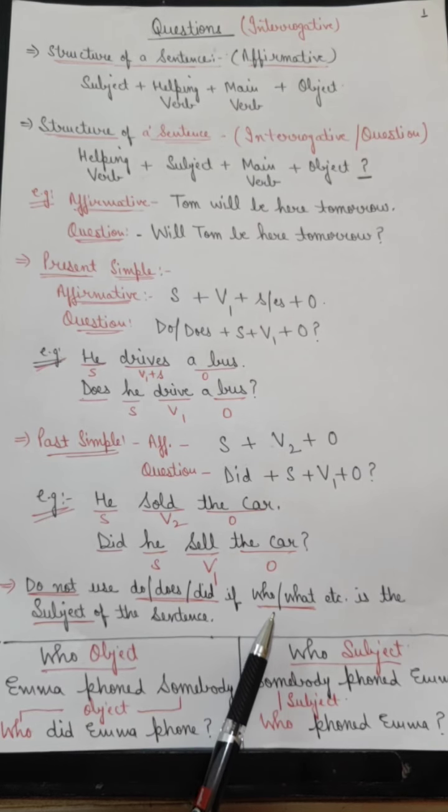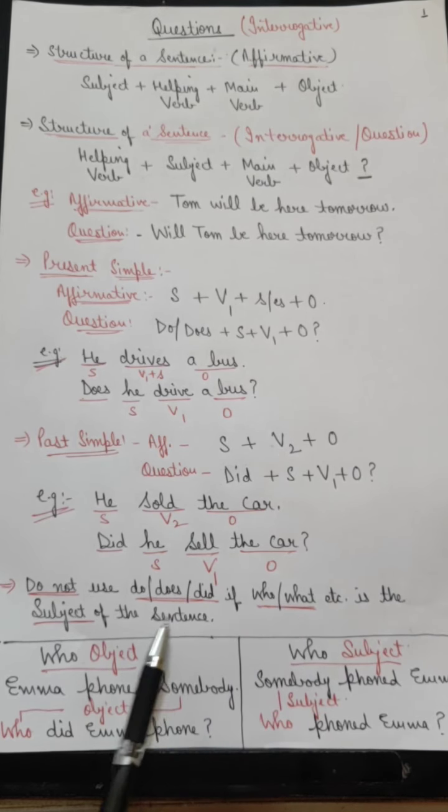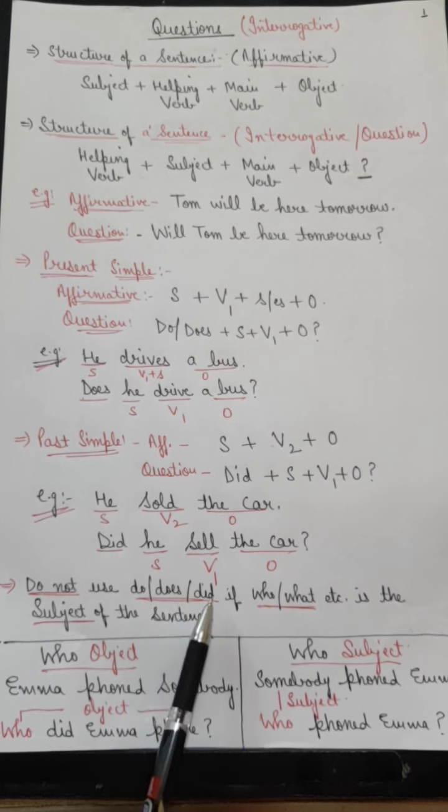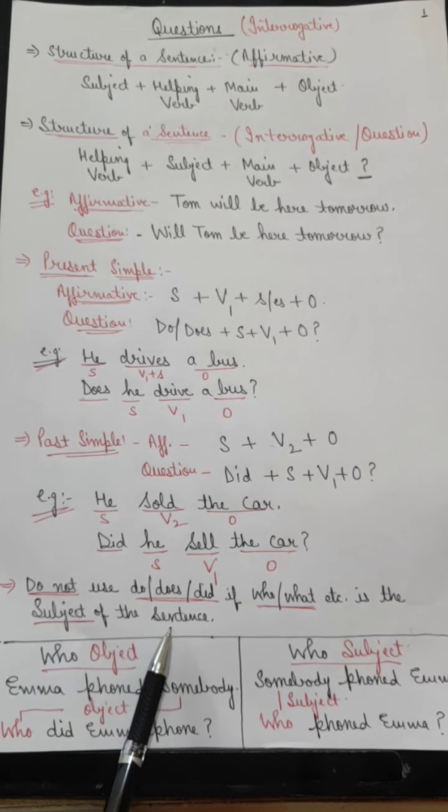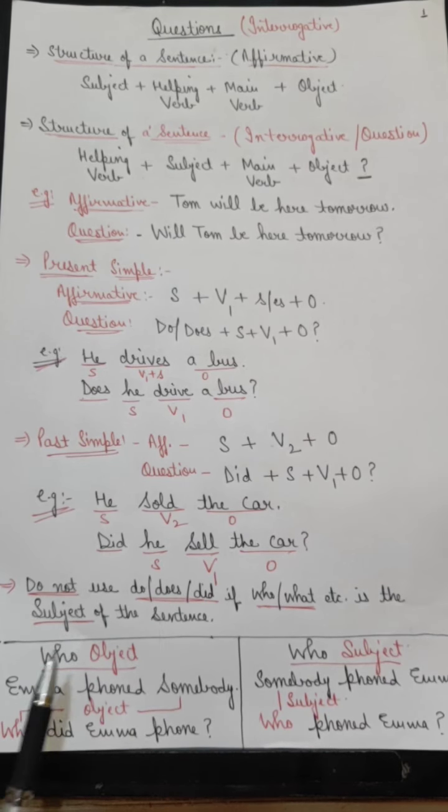Otherwise, if we don't have who or what etc. as the subject of the sentence, then we can frame the question using these auxiliary verbs. But when who or what are used as the subject in the sentence, we do not use do, does or did. For example, to understand this rule, let's have a look at this example.